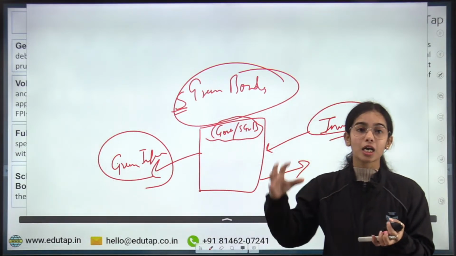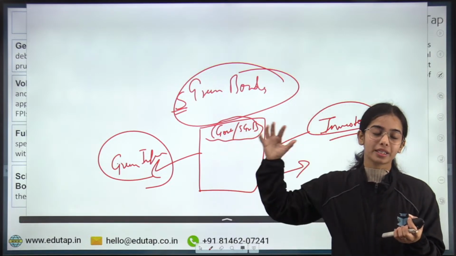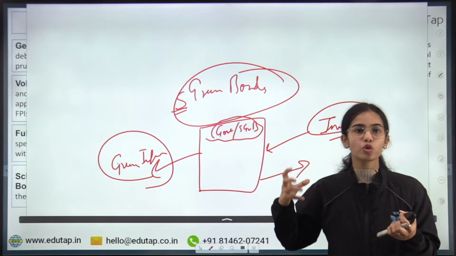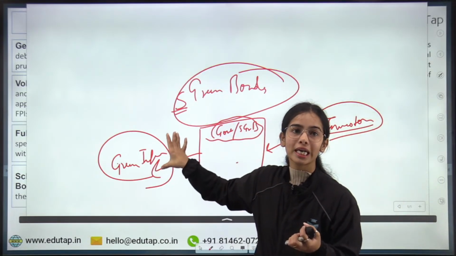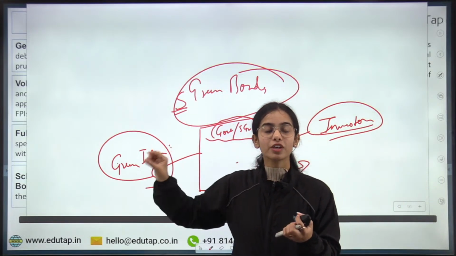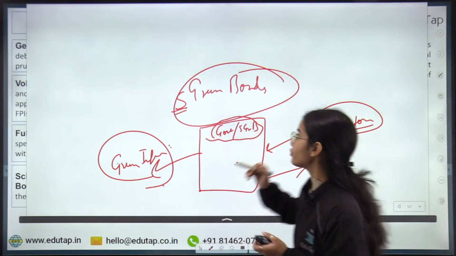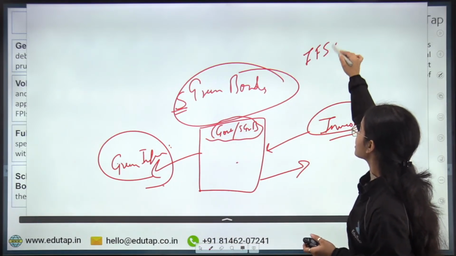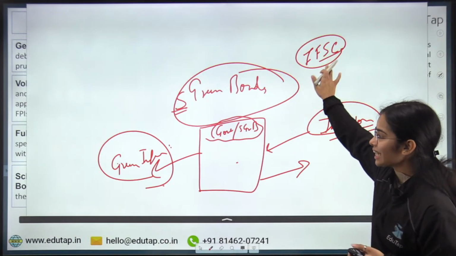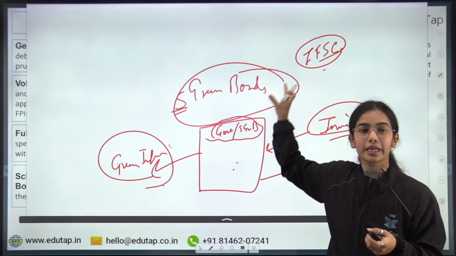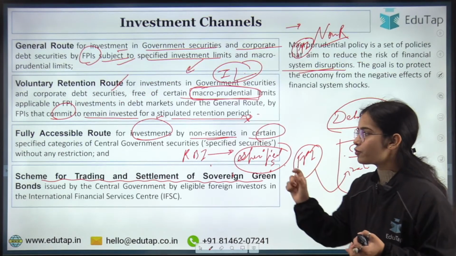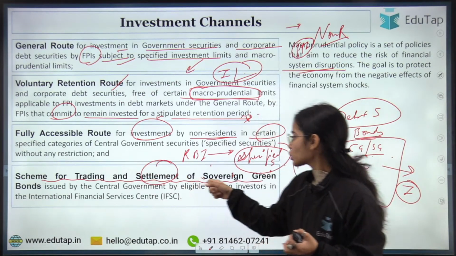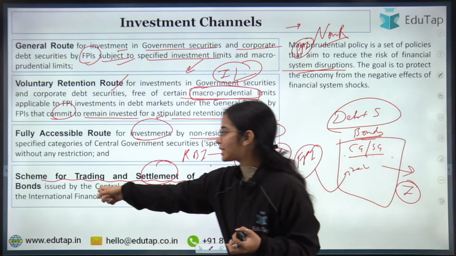Because the RBI and the government want to collect more and more money through sovereign green bonds, so that the government can invest more in green infrastructure, even the International Financial Service Centre, the IFSC, is allowed to invest in sovereign green bonds more freely. So there is a scheme for trading and settlement of sovereign green bonds issued by the central government.